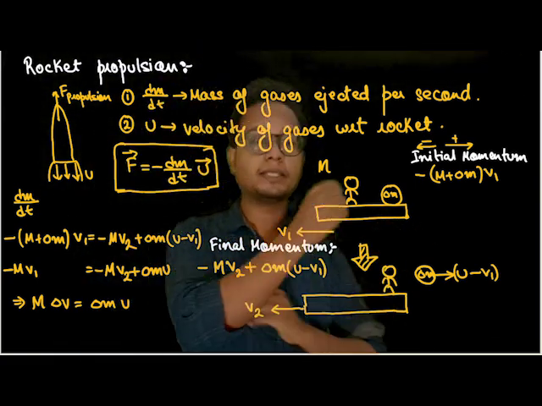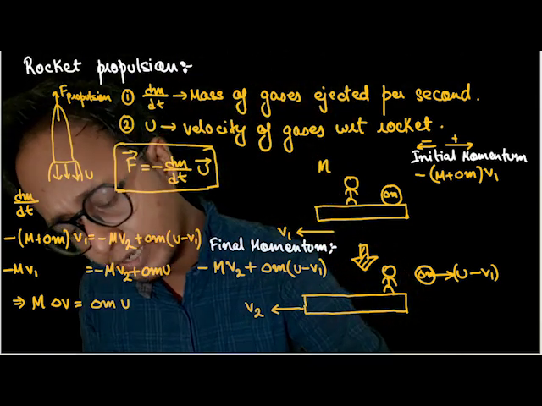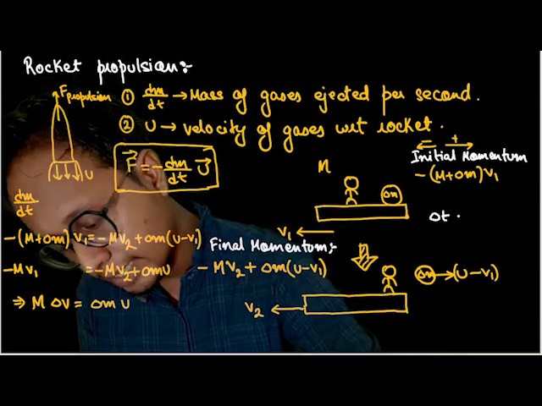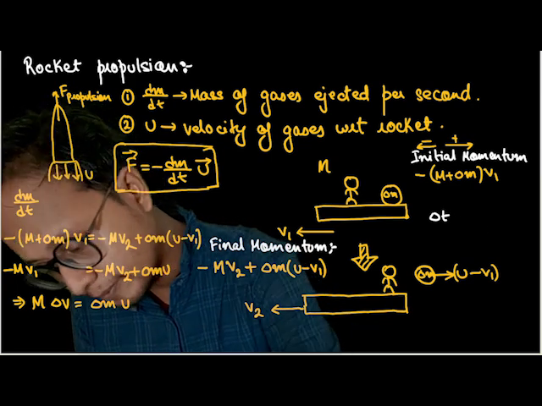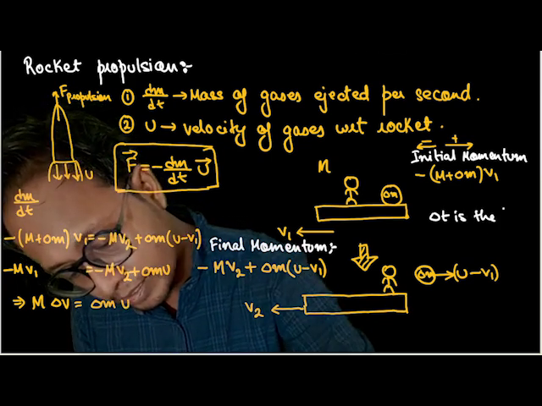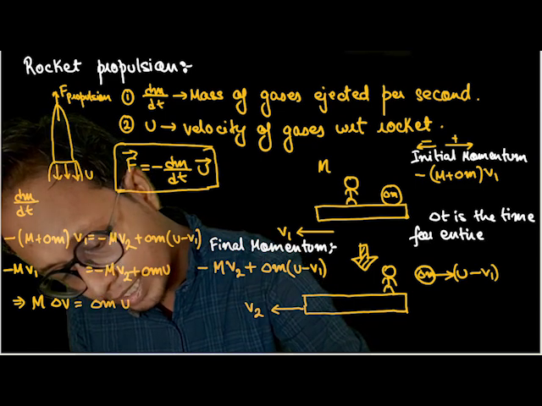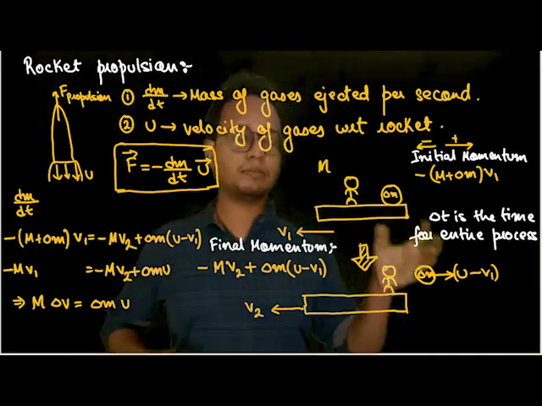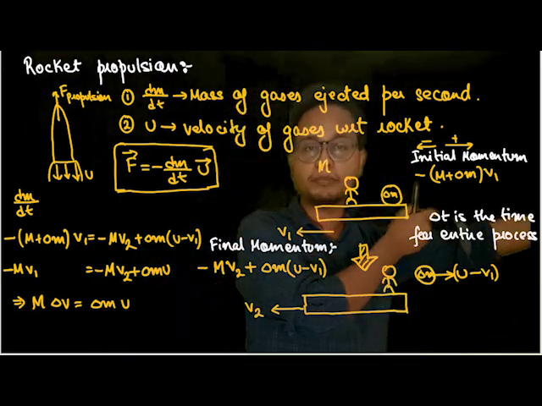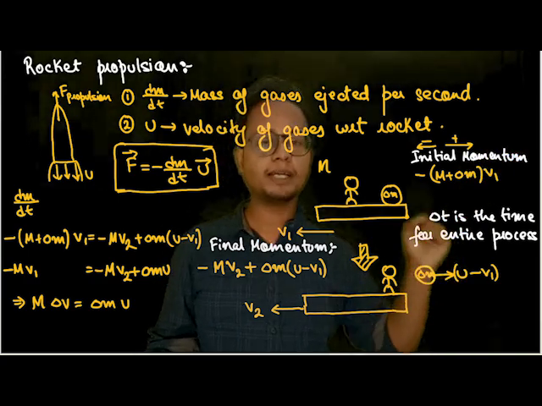Now let's say the entire process took delta t amount of time. Let's say 5 seconds or 2 seconds. Delta t is the time for the entire process. That means the act of me picking up a stone and throwing it at 10 meters per second, let's say it takes 2 seconds, and that is given by delta t.